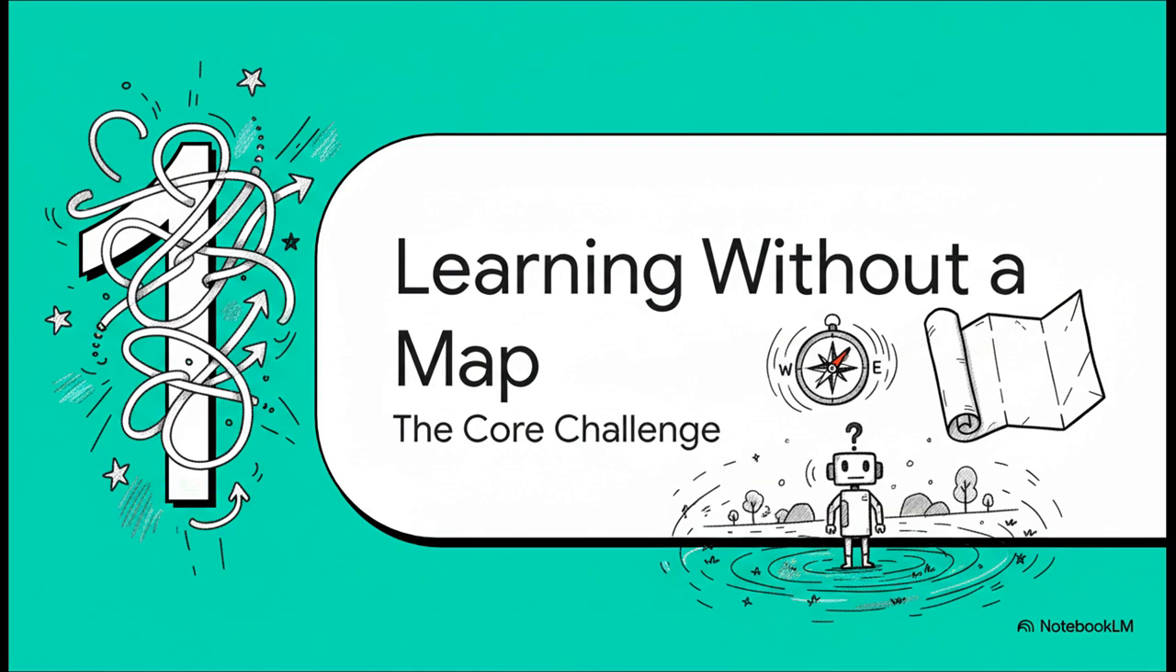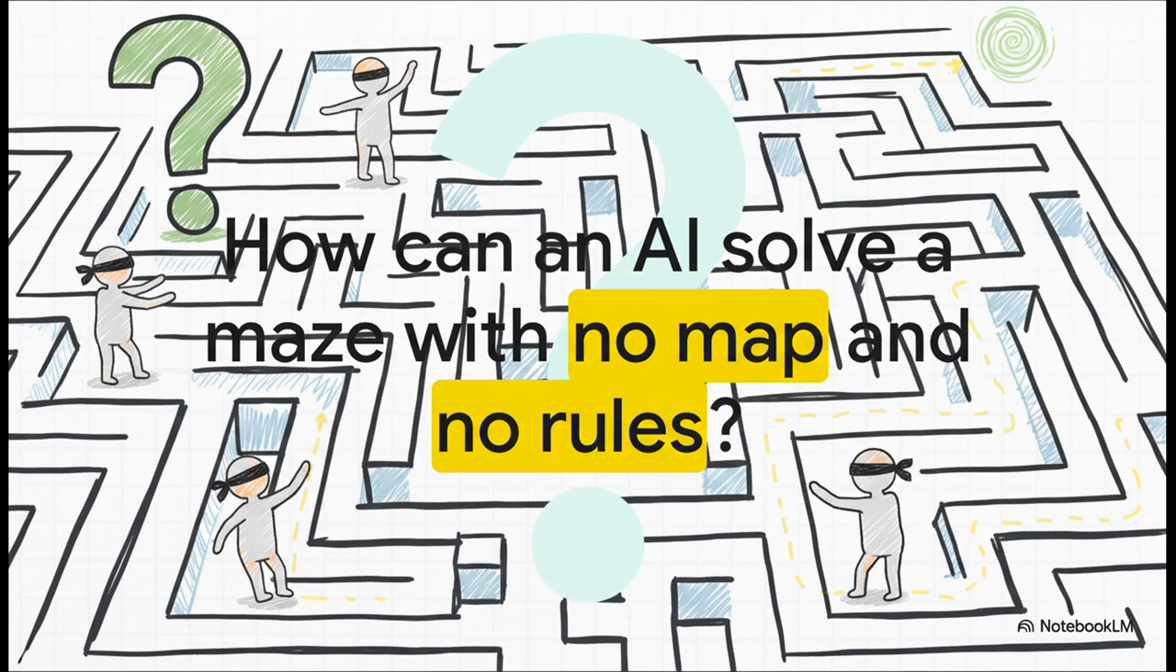Just picture it. An AI agent is dropped into a totally new world. No instructions, no guide, no idea what the rules are. It has to figure everything out on its own. Okay, so imagine you're in a maze. But here's the catch. You're blindfolded, you don't have a map, and you don't even know what a wall feels like until you literally bump right into it. How on earth would you find the exit? That is the exact challenge our AI is facing.